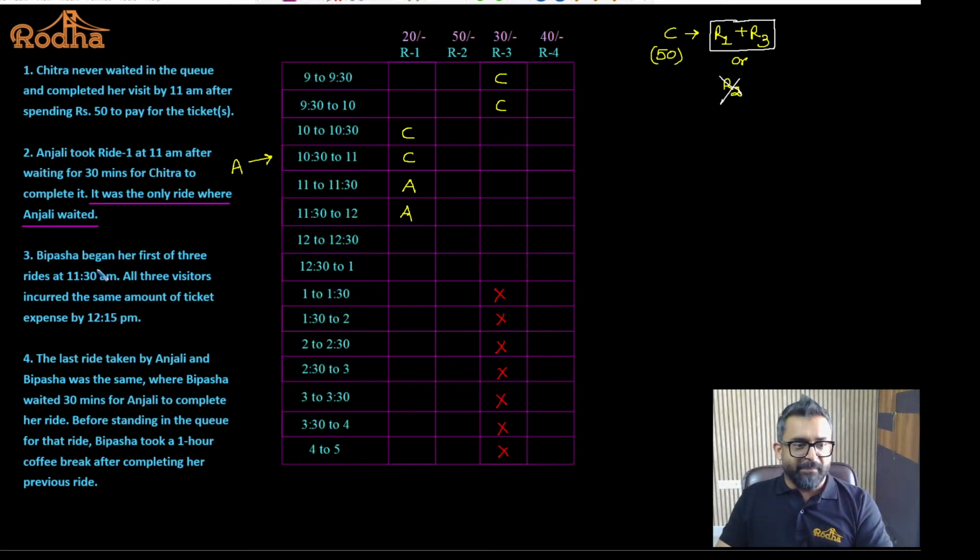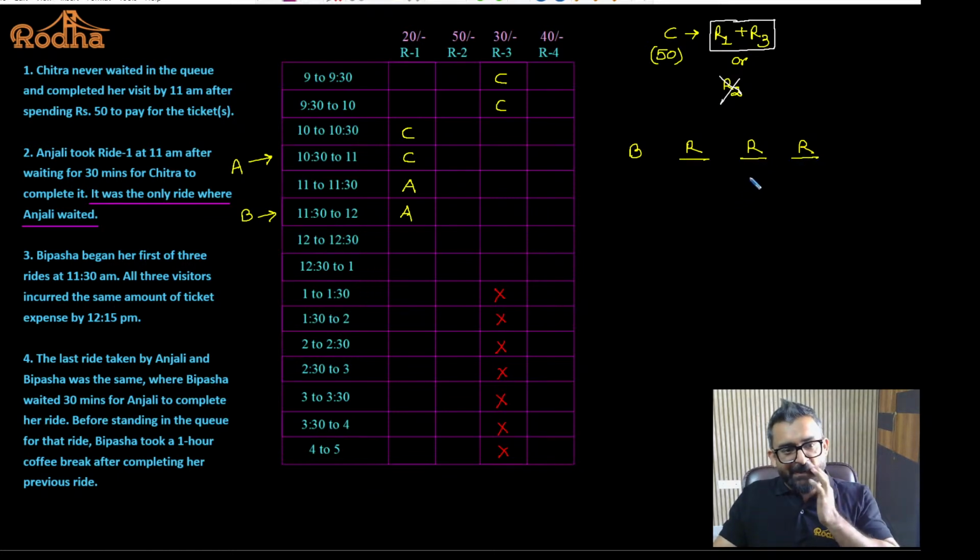Okay, Bipasha began her first of the 3 rides at 11:30. Bipasha took how many rides? 3 rides. So Bipasha entered the arena at 11:30. I don't know the number of the ride, but what I know is Bipasha took 3 rides.